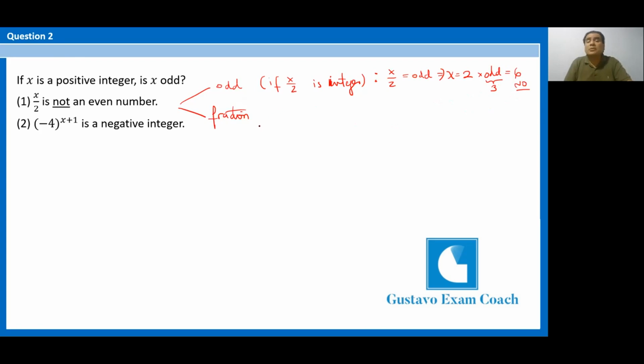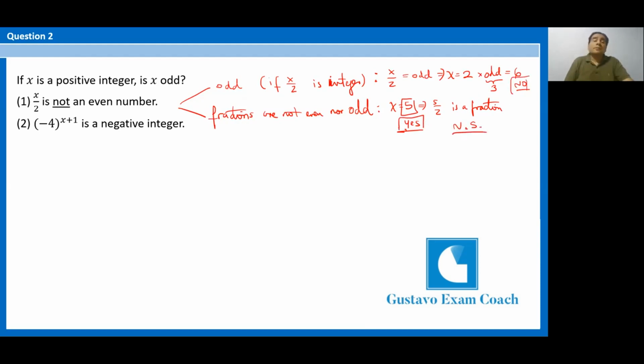What happens if x over 2 is a fraction? Well, certainly fractions are neither even nor odd. So what kind of value should x have if x over 2 is a fraction? Well, for example, if x equals 5, then 5 over 2 is a fraction. But 5 itself answers yes to the question. So we have a yes, we have a no. That is called not sufficient.